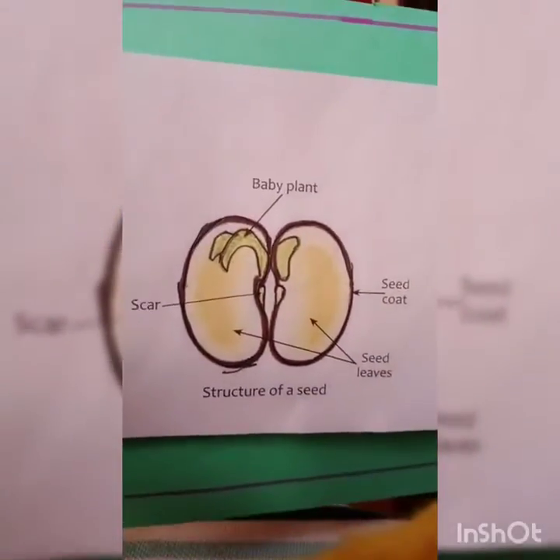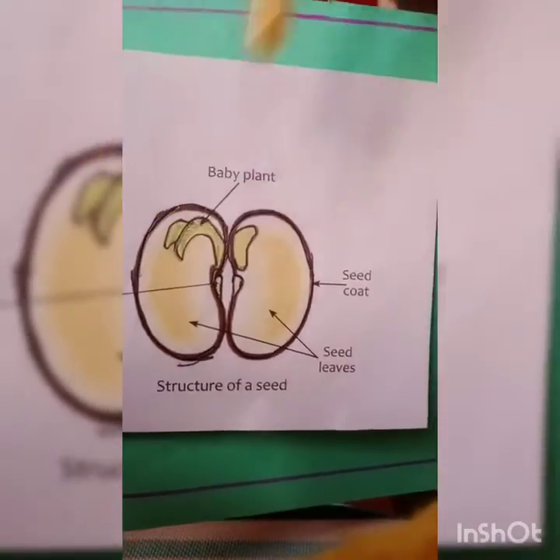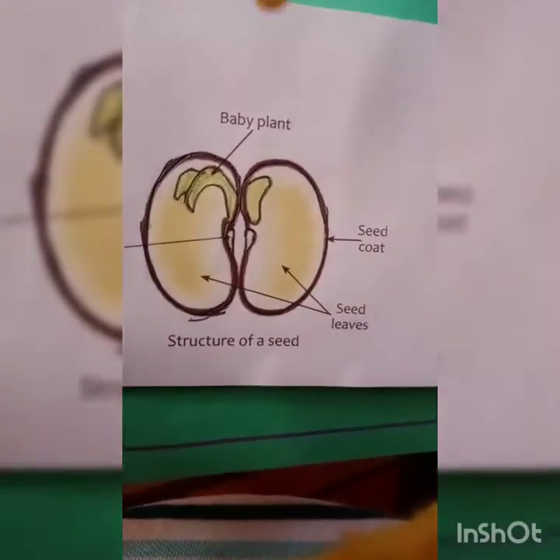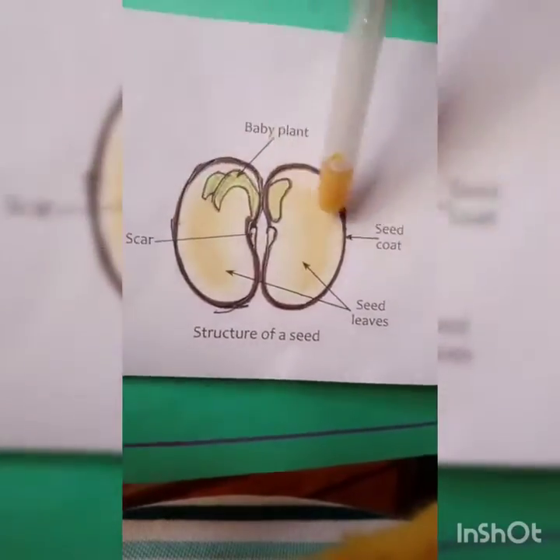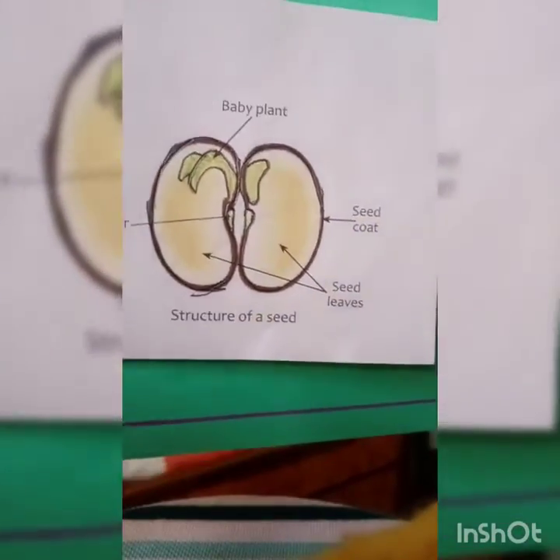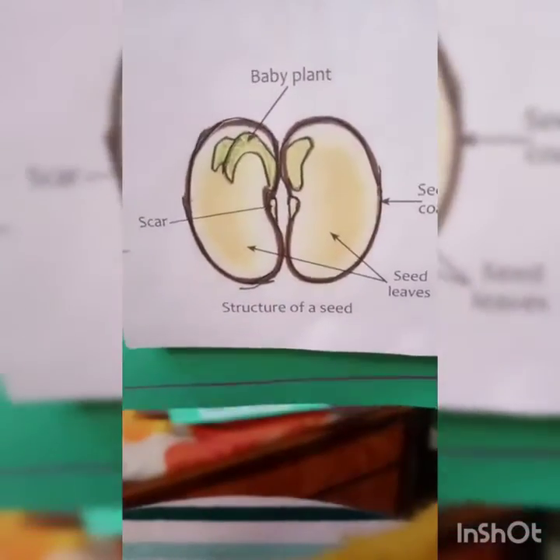So whenever a seed is in the closed condition, the seed coat is the outer covering, and when we open it, we can easily see there is a tiny baby plant, and these two are called cotyledons. In these cotyledons, the food material for the baby plant is stored for future purpose. Now, as I told you, there are two cotyledons.